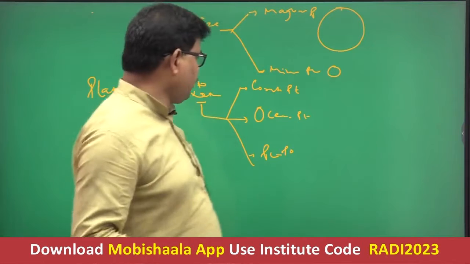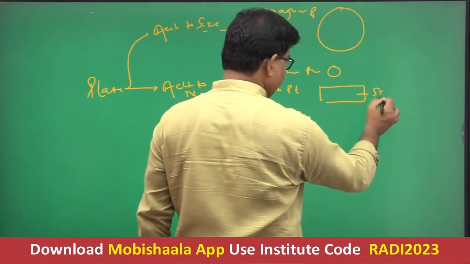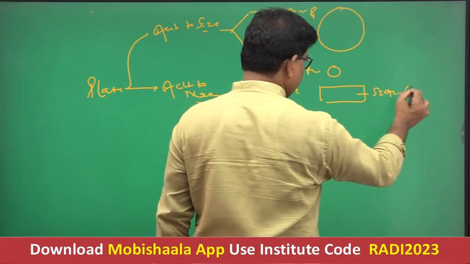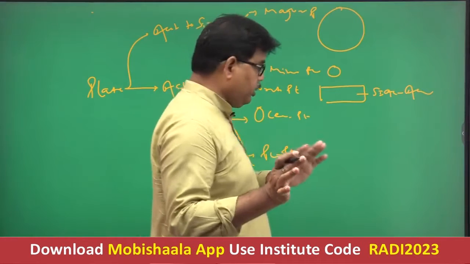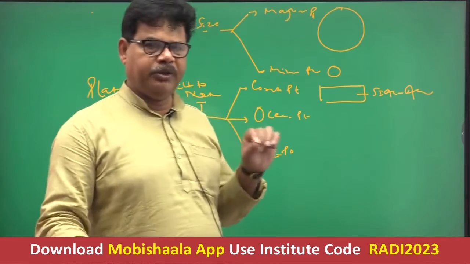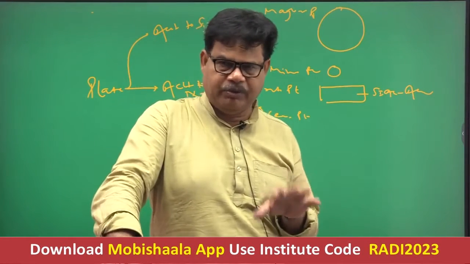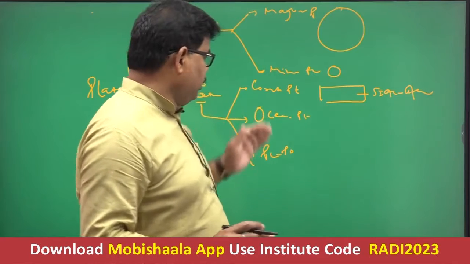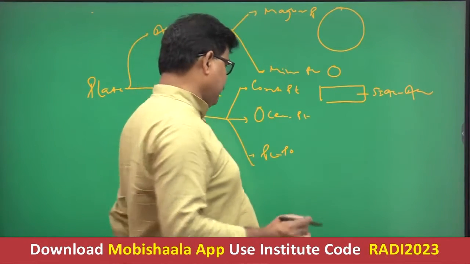Actually, continental plates are made up of sial, and it is acidic in character. But this is not according to plate tectonic theory, you should know. Plate tectonic theory uses different terms, not sial; lithosphere and asthenosphere are used. So the upper part of the continent is acidic in character.